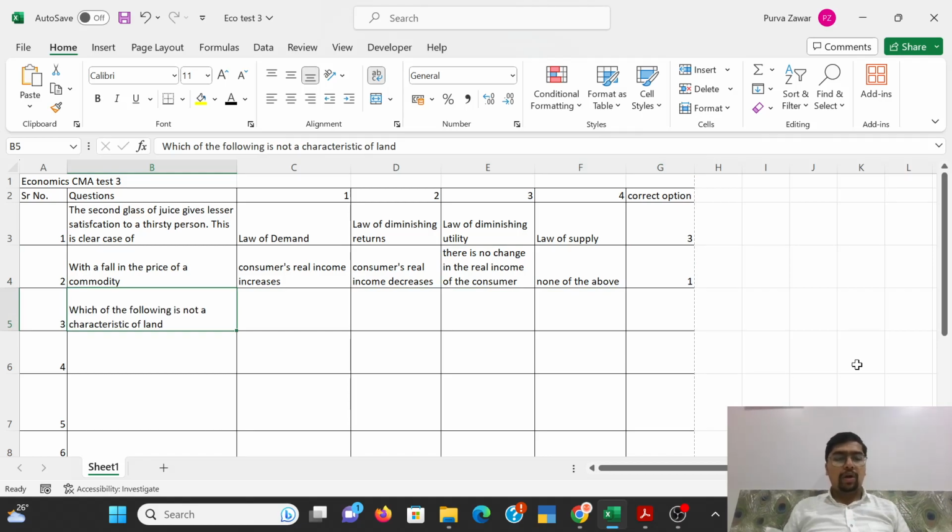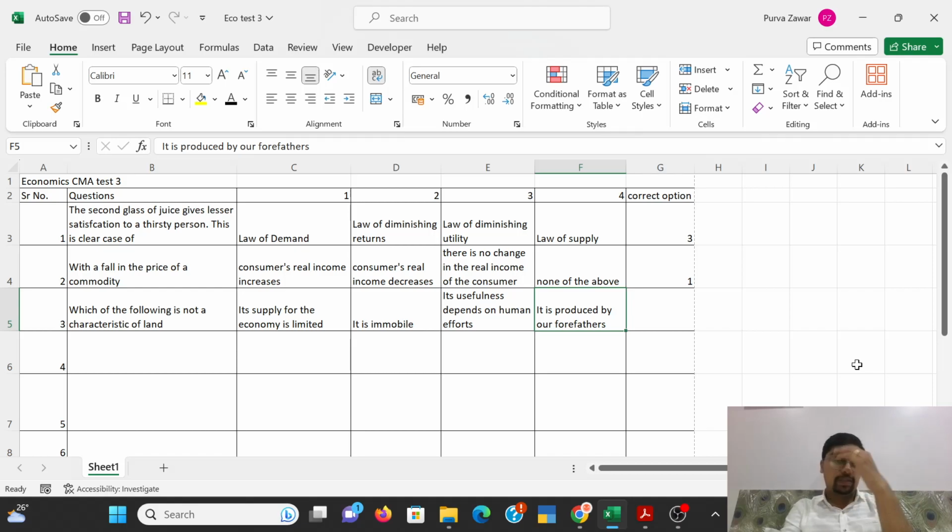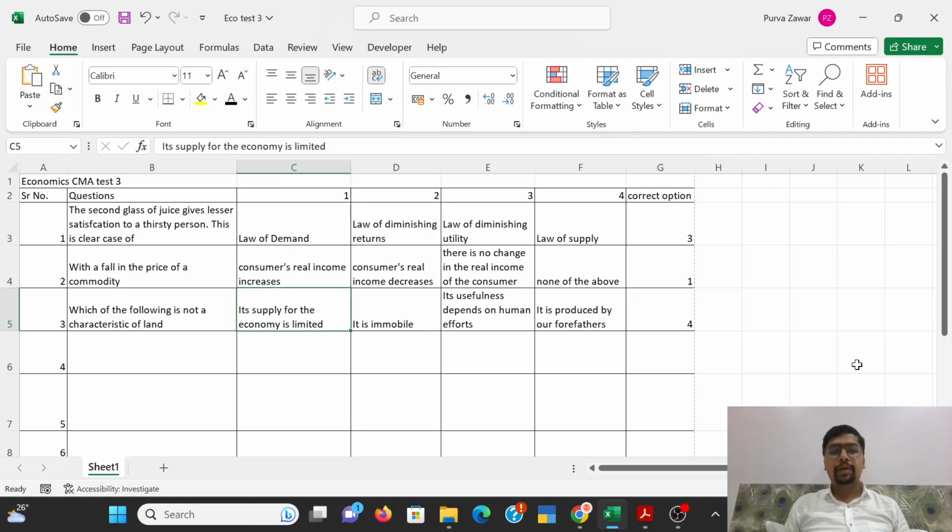Which of the following is not a characteristic of land? Its supply is limited, it is immobile, its usefulness depends on human efforts, it is produced by our forefathers. Which of them is not a characteristic of land? Yes, you got it correct, of course. It was not prepared by the forefathers, it is a natural means of production. No one has produced land. Of course, it's limited, it cannot move, and it depends on human efforts.